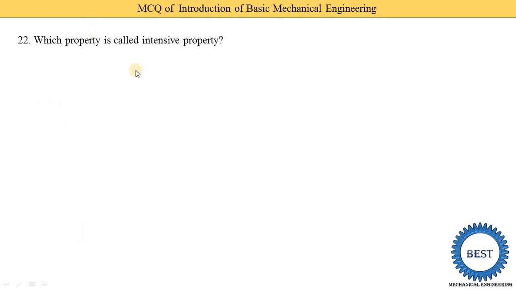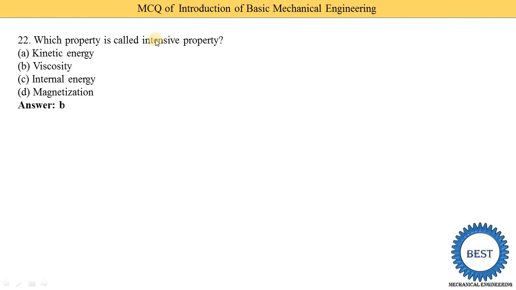Next, which property is called an intensive property? Intensive means it does not depend on the mass of the substance. In the word intensive, the I stands for independent, meaning not dependent on mass. Kinetic energy depends on the mass. Viscosity does not depend on the mass. Internal energy also depends on the mass, and magnetization also depends on the mass. So the correct answer is B. Viscosity does not depend on the mass.